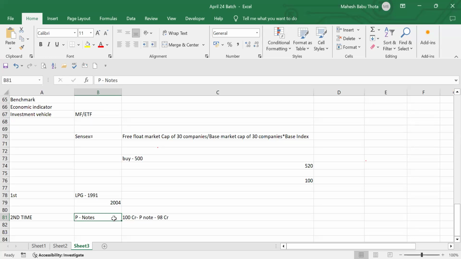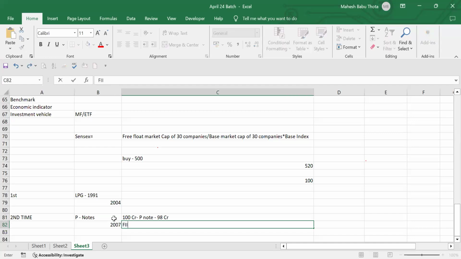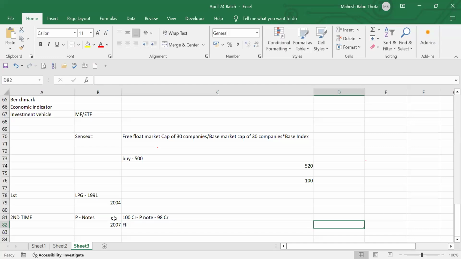And obviously some also comes from foreigners. Our Indians who have settled in the USA and UK are also participating through P notes. That's how money is coming into our Indian stock market and they are doing investments. But SEBI people were observing all these things. In 2007, they banned these P notes. If you want to do investments in India, you have to come as a foreign institutional investor only. You have to register as an FII, foreign institutional investor, with SEBI. First, you register with SEBI as an FII.